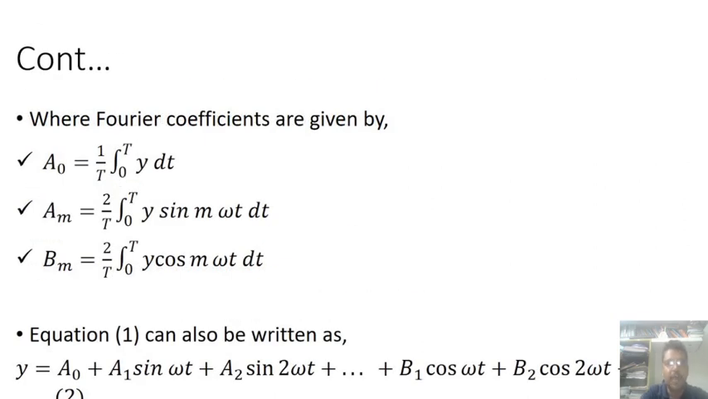Now, the Fourier coefficients are given by A0 equal to 1 by T integral of 0 to T of y dt, Am equal to 2 by T integral of 0 to T of y sin m omega t dt, and Bm is equal to 2 by T integral of 0 to T of y cos m omega t dt. So, the equation 1 previously discussed is written by applying all these values.